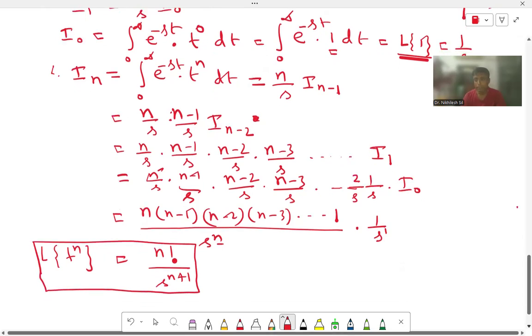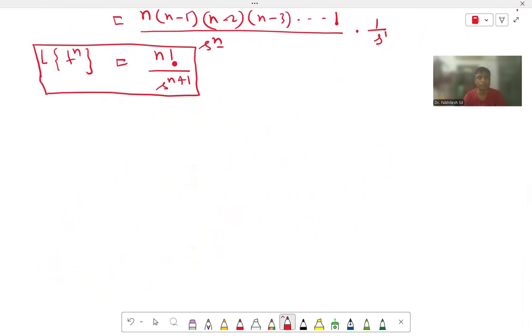So the Laplace transformation of t to the power n is equal to factorial n by s to the power n plus 1. Sometimes in the question it is a very important question also. Otherwise, we have to remember this formula: Laplace transformation of t to the power n equal to factorial n divided by s to the power n plus 1. Very easily you can find the value.